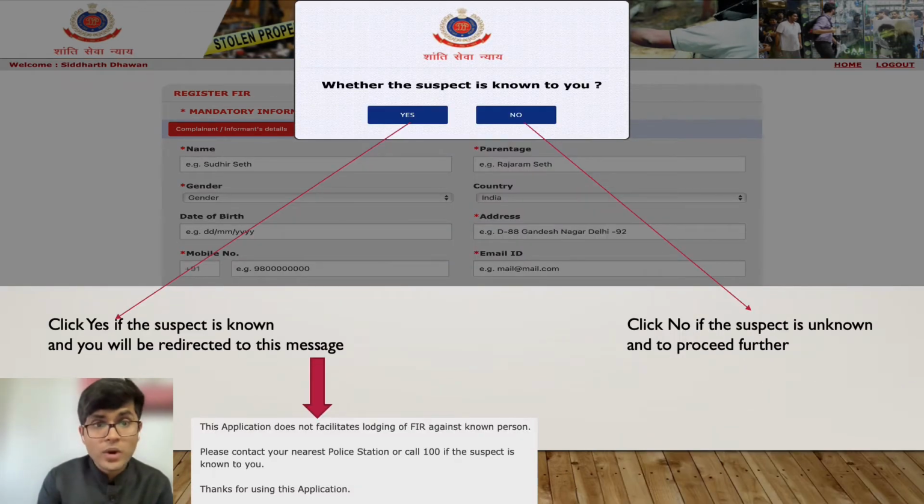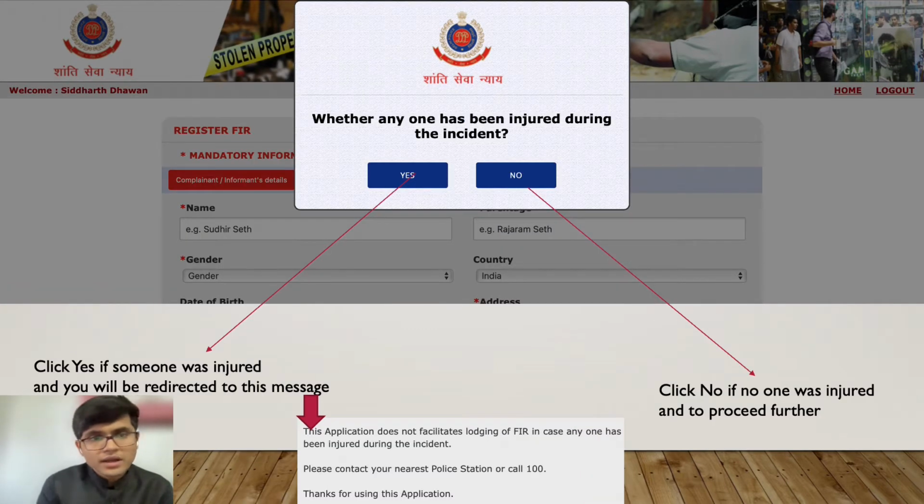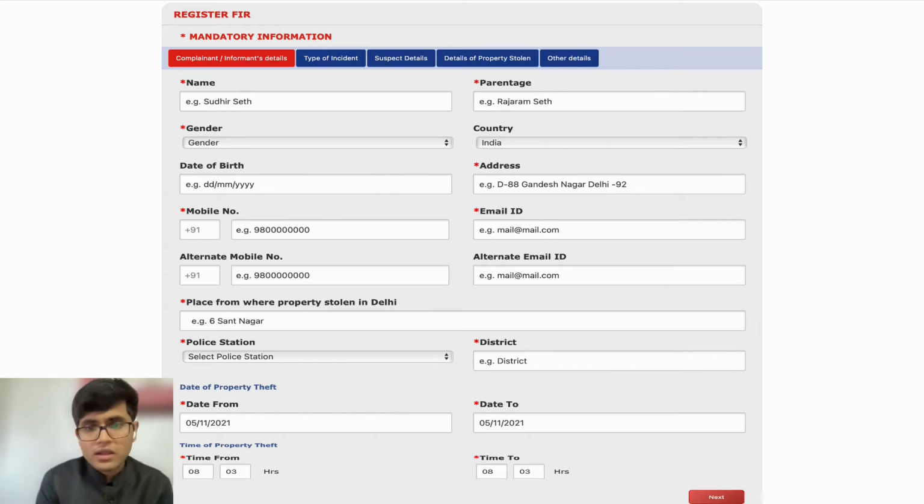Again, it will ask you whether the suspect is known to you. If you click on yes, it will say that this application does not facilitate online FIR against a known person. You call on the 100 number and make a complaint accordingly. But if the suspect is not known to you, then you proceed further. All right. So again, same question: if someone is injured or not. If you say yes, you will be redirected to the page which is highlighted on your left. And if you say no, you can proceed further with the application. Well, now you are sure with everything. You have given answers to all the pop-ups and now basic details.